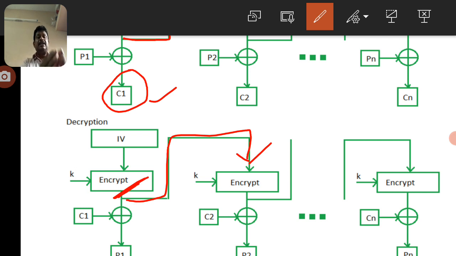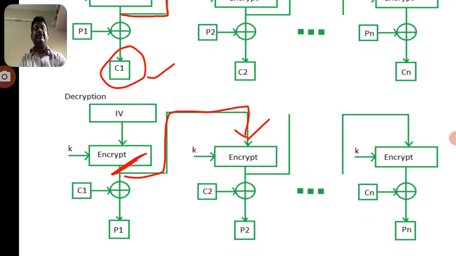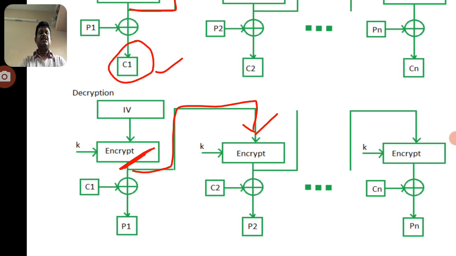That means the encryption process is done in the reverse order, only with the help of C1 and the IV, that is the initial vector. So this is a somewhat difficult encryption process for identifying the original message, because it takes a different procedure compared to the previous three.